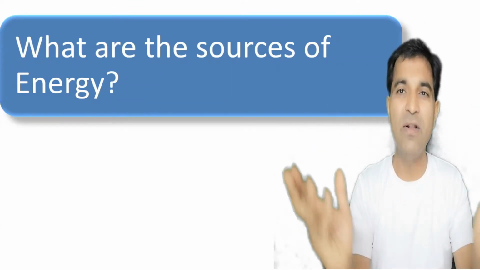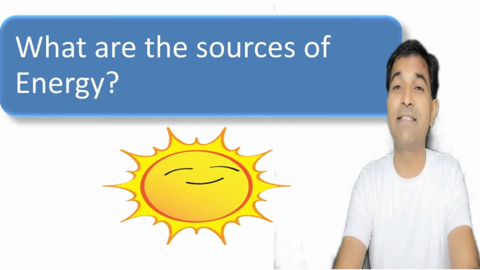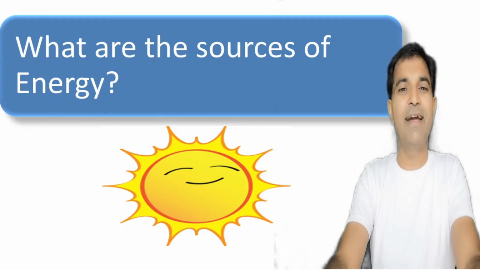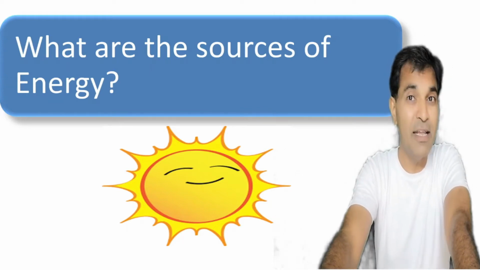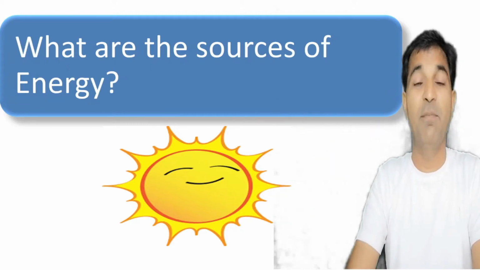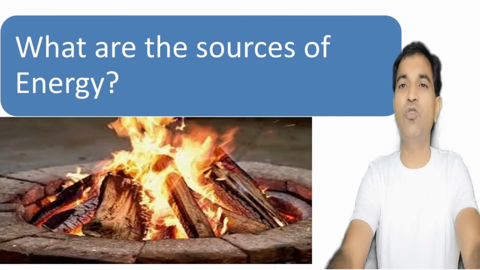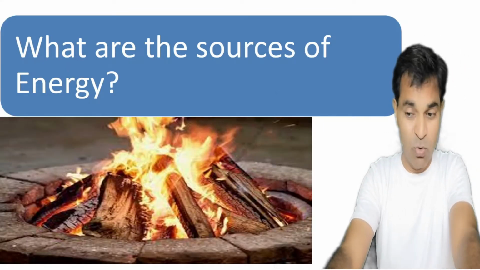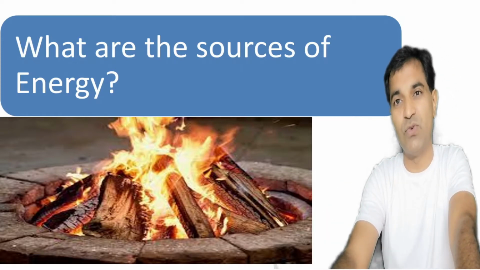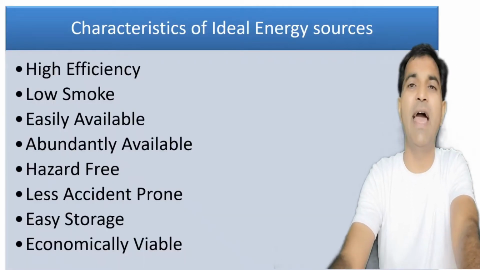Actually, on the whole solar system, we are having the only source of energy, and that is none other than our Suraj Dada, our sun. Right? This is the only and ultimate source of energy by virtue of which we get energy. But mankind has been very much acquainted to get energy for cooking the food, for heating, etc. as firewood. Wood has been used since centuries, thousands of years for getting energy.